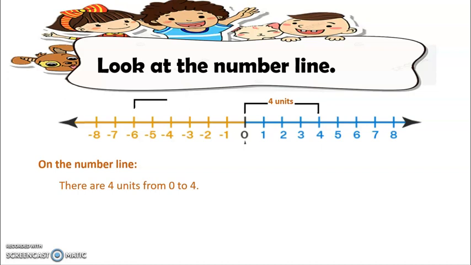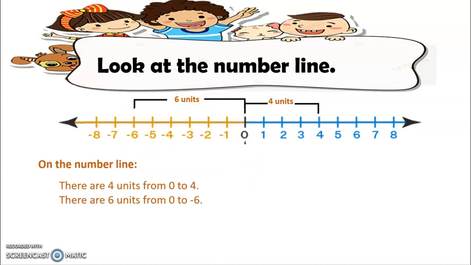Meaning to say, ang kalayuan sang 4 sa 0 is 4 units. Another, we have negative 6 from 0. So ang kalayuan sa negative 6 from 0, let's count 1, 2, 3, 4, 5, 6. Therefore, there are 6 units from 0 to negative 6. Ang kalayuan sa negative 6 sa 0 is 6 units.